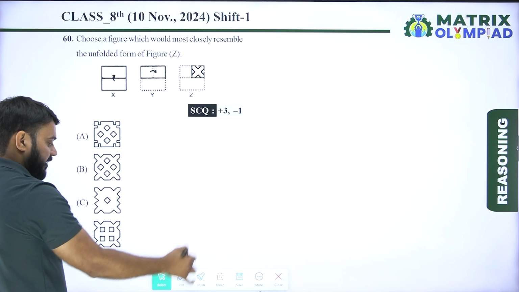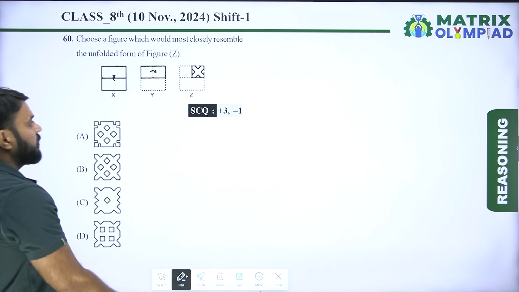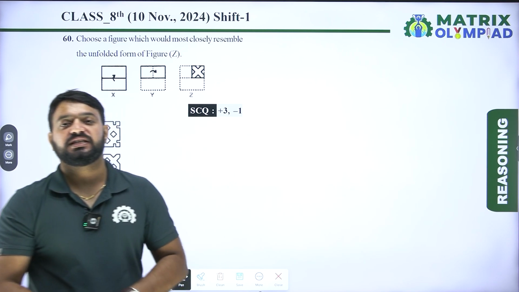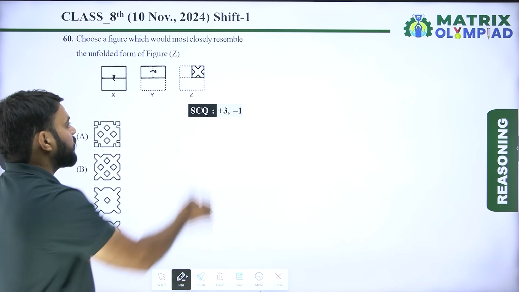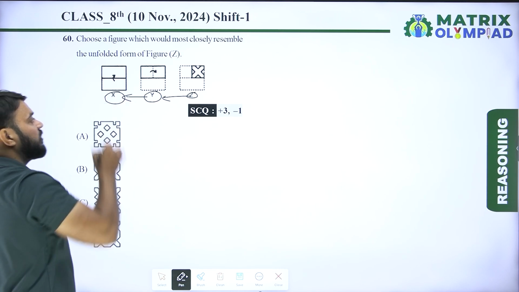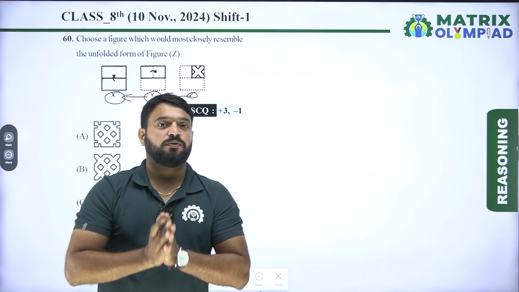Let's move on to the next question. Now next question is question number 60. Choose a figure which would most closely resemble the unfolded form of figure Z. So unfold the figure in the same sequence as when it was folded and find the mirror image in each case. So first unfold the Z, then we get Y. Unfold the Y, then we get X. Now find the image of X because X represents the unfolded paper.